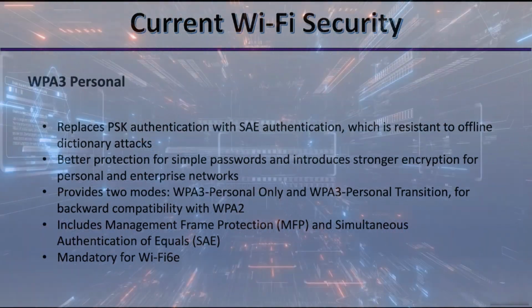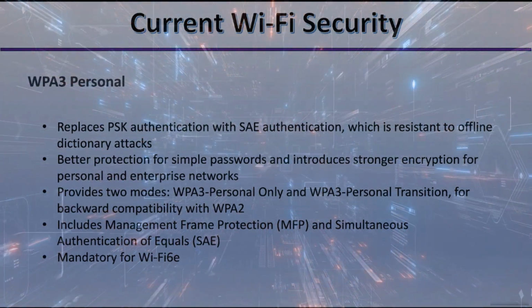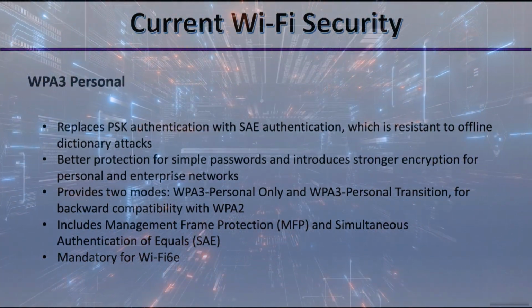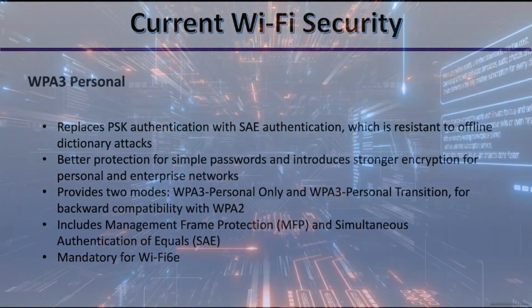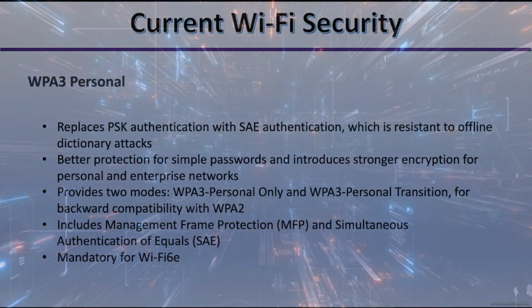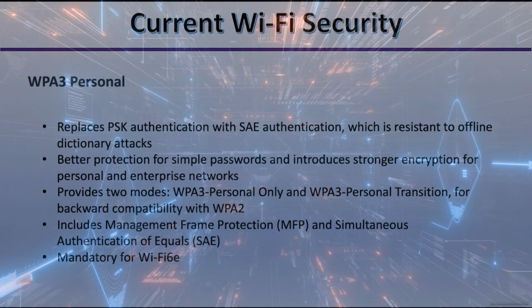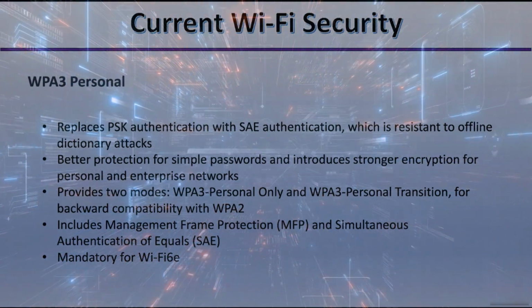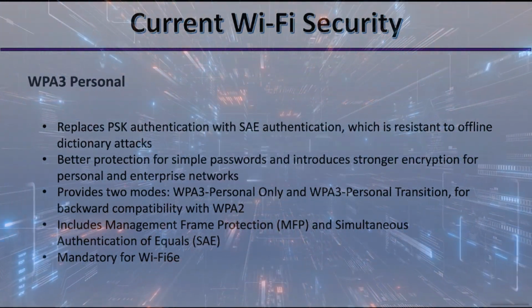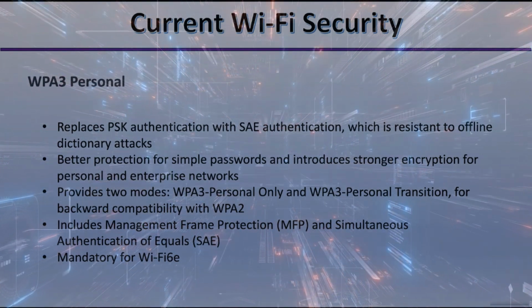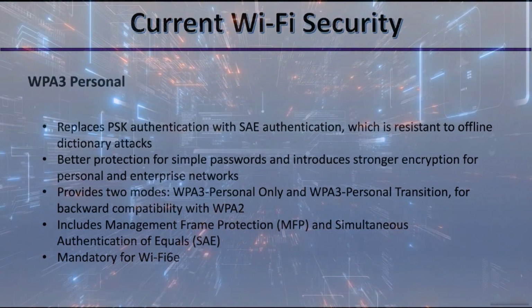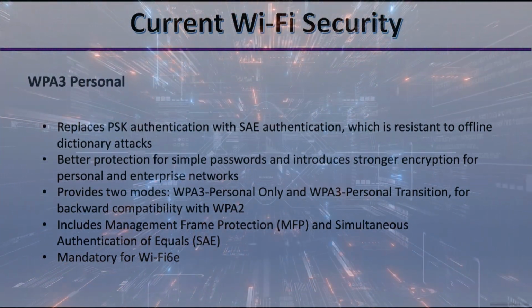Now, WPA3 is designed to improve security for Wi-Fi by providing increased protection of data that moves across personal and enterprise Wi-Fi networks. And WPA3 has several updates that include better protection for simple passwords, encryption for personal and open networks, and more secure encryption for enterprise-based networks. Now, WPA3 Personal enhances Wi-Fi security for home users and environments where 802.1x is not an option. Now, passphrase is still used to connect. However, the SAE protocol exchange protects the passphrase from brute force dictionary attacks.